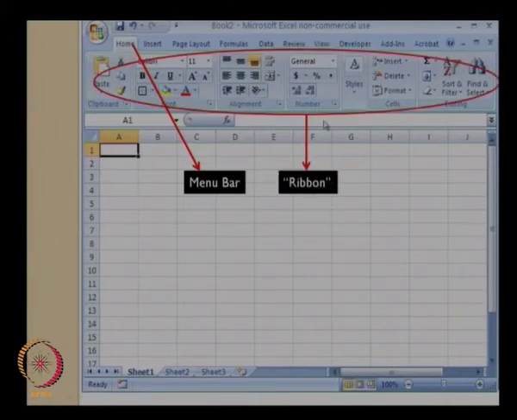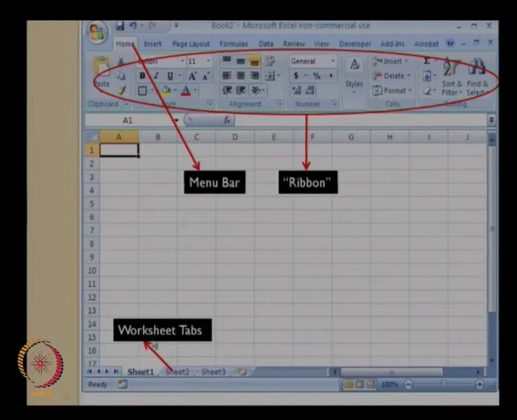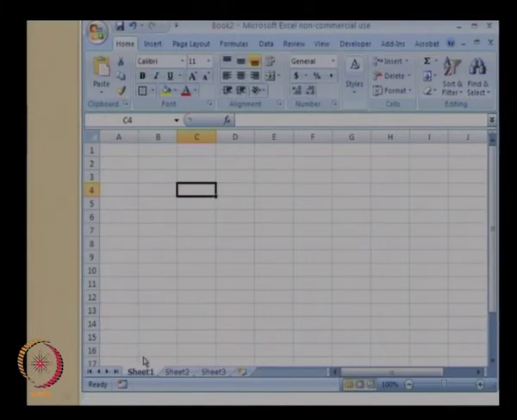This particular submenu is called a ribbon in Microsoft Excel, and this is fairly self-explanatory when you actually open up a particular menu bar. It gives you the various options under that menu bar, and finally, as I told earlier, at the bottom you have the various tabs for the worksheets. Over here what is showing is that there are 3 different worksheets. The worksheet that is currently active is what is called Sheet 1.